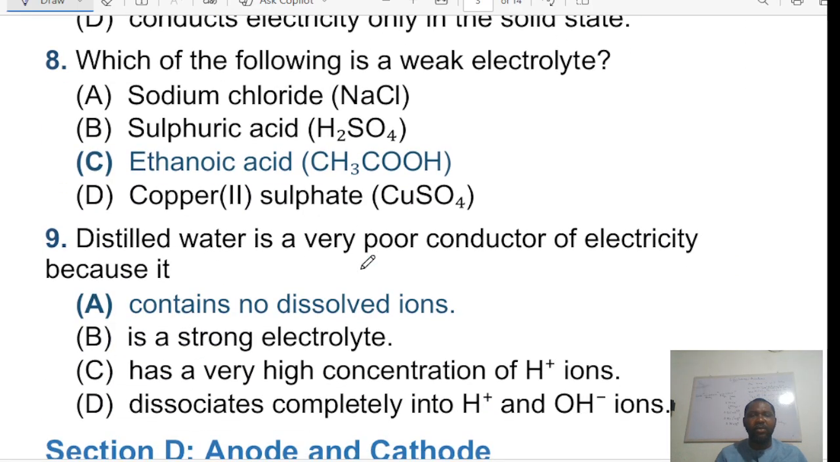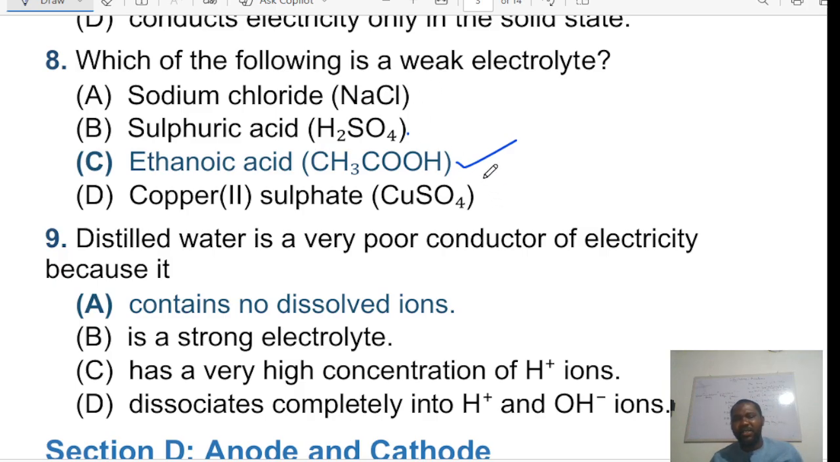Okay, the next one says, which of the following is a weak electrolyte? I already taught you this. Check out my video for soluble and insoluble salts, and you are going to see that copper sulfate is very soluble because all sulfates are soluble. H2SO4 is a strong acid. Sodium chloride is very, very soluble. That's what we use in cooking. Very soluble. You can confirm that.